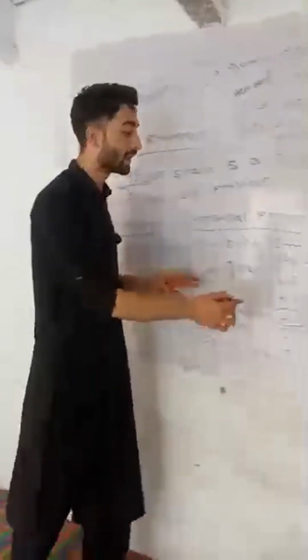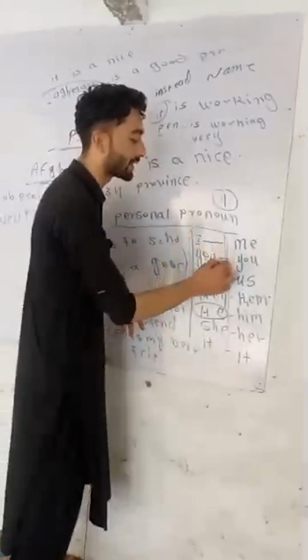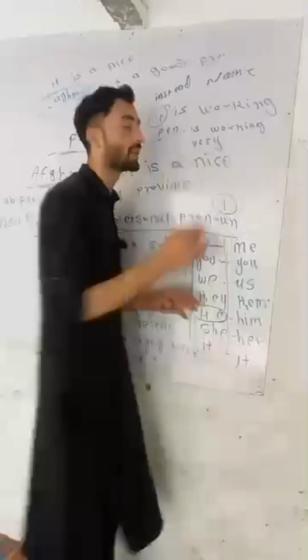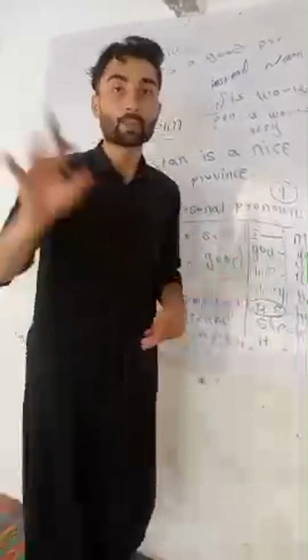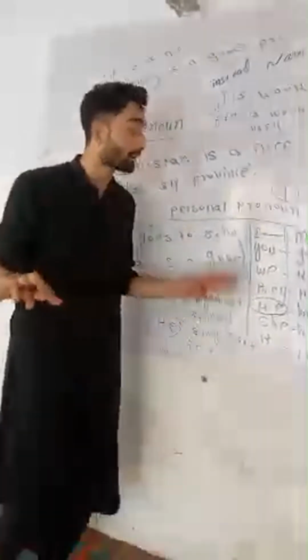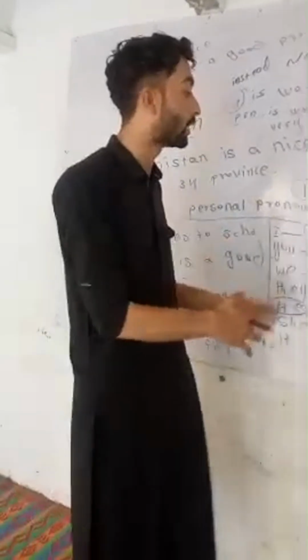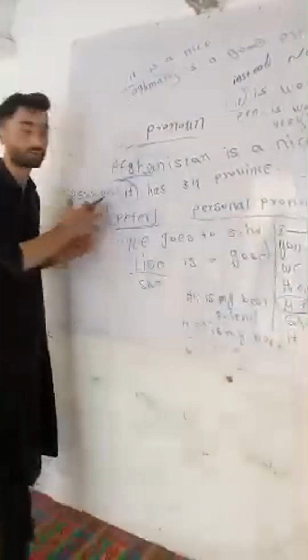So these are the subject pronouns. These sevens become subject pronouns, and these sevens become object pronouns. Bit by bit, I'm going to explain the next step: how we use the subject pronouns and how we use the object pronouns.